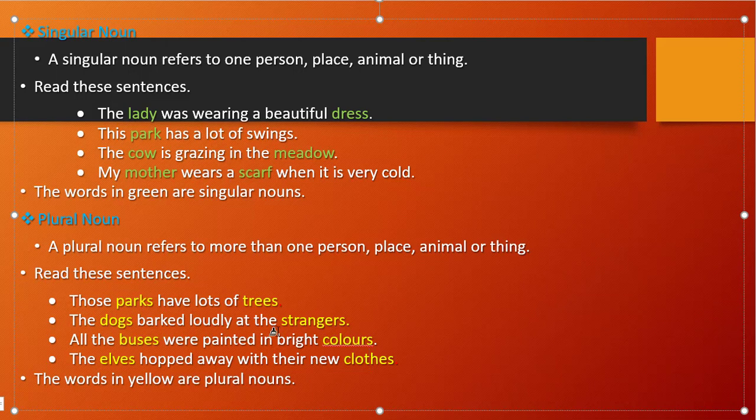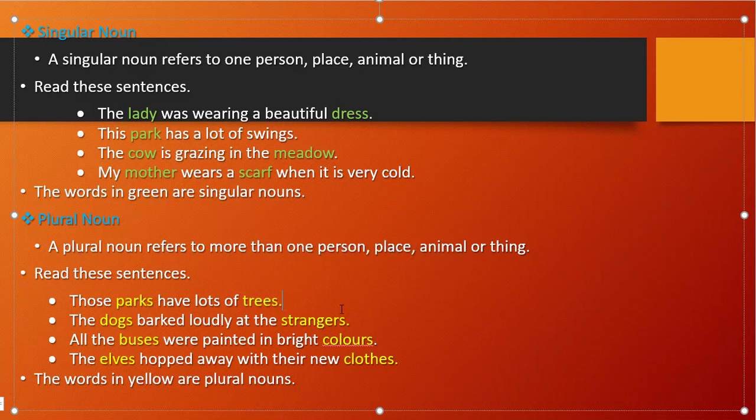Okay, so here I have marked all of these in yellow color, all of them are plural nouns. What are those? Plural nouns. How can we say this? See, parks, it means we are talking about multiple parks. Trees, it means we are talking about multiple trees, not a single tree.